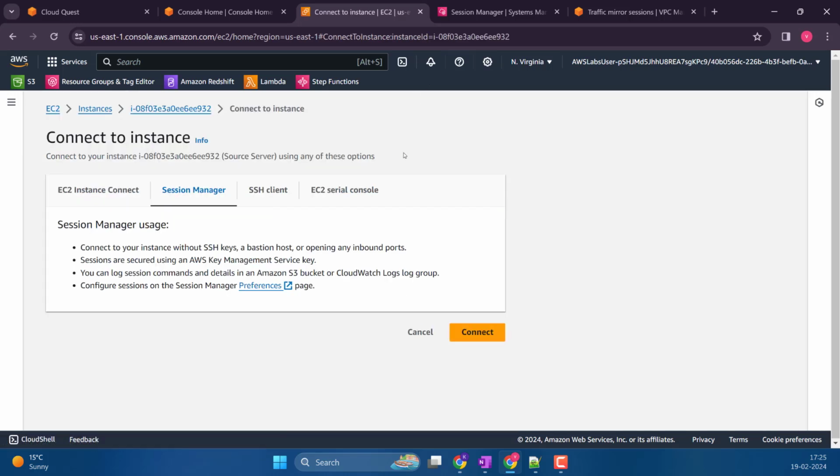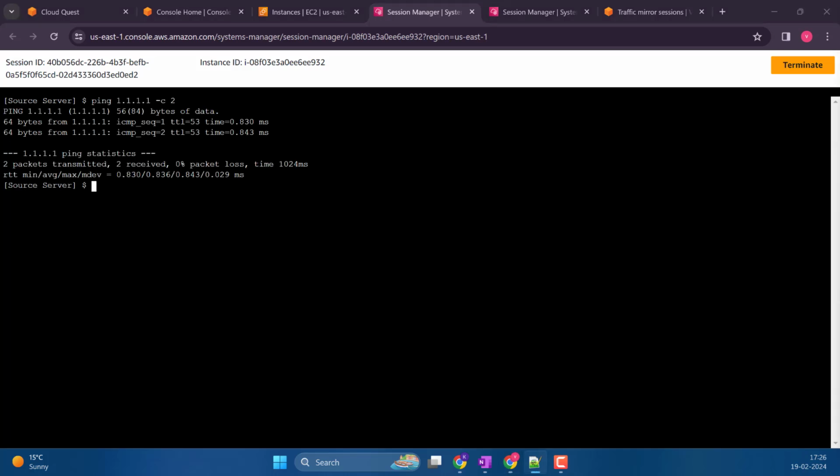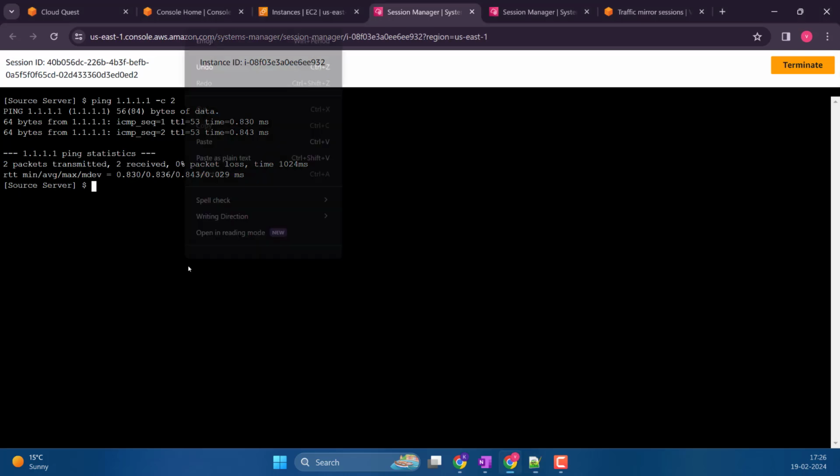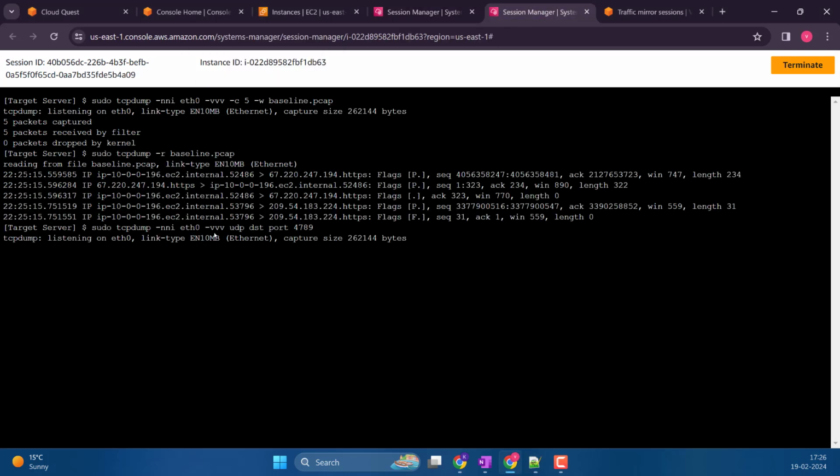Connect. Okay, I'm going to leave the full screen. Now let's change this to the same thing. Let's change the shell prompt so that it will show us source server. Now let's try to mimic some traffic. Let's ping this one. So it is pinging, as you can see. And also let's try to ping this one, and you will see that. So if I come back here,